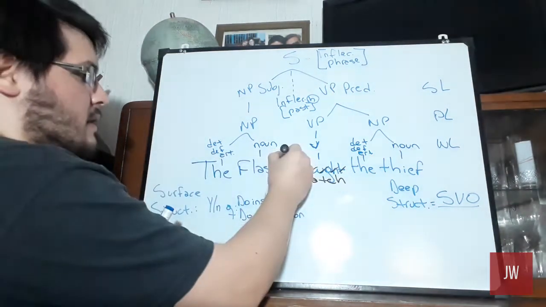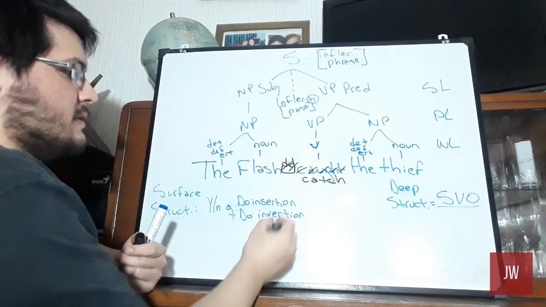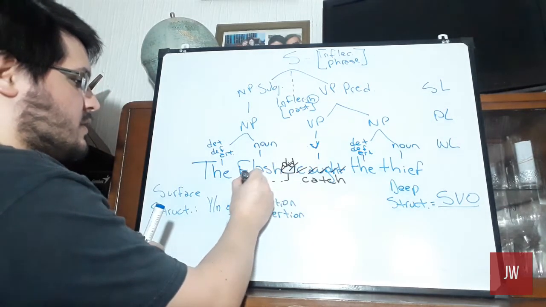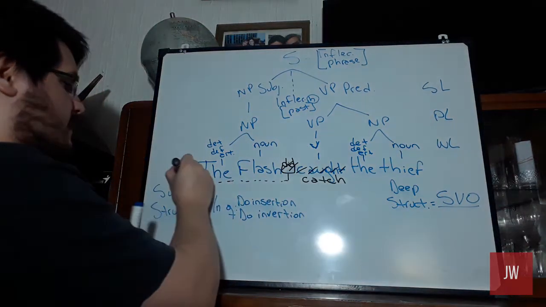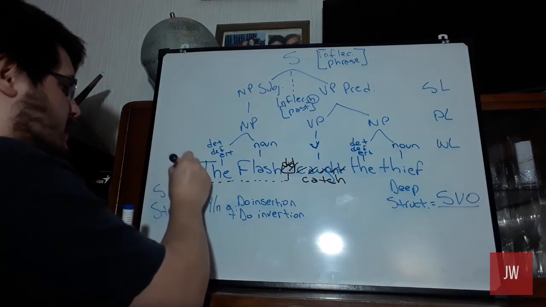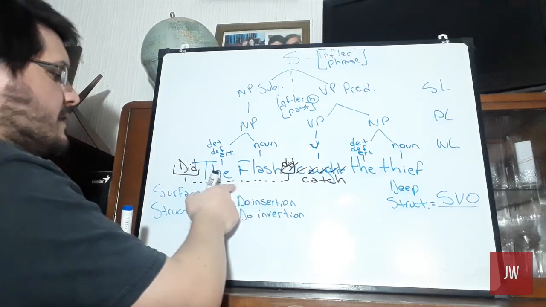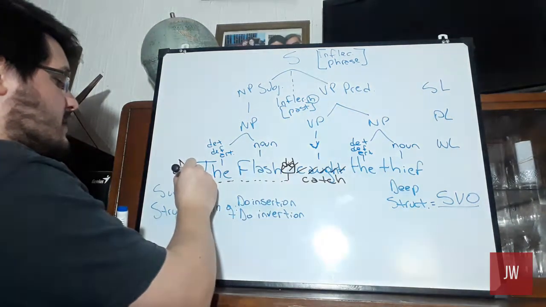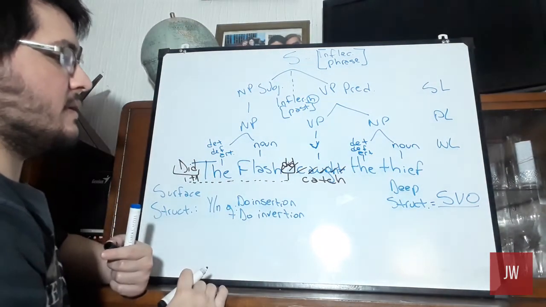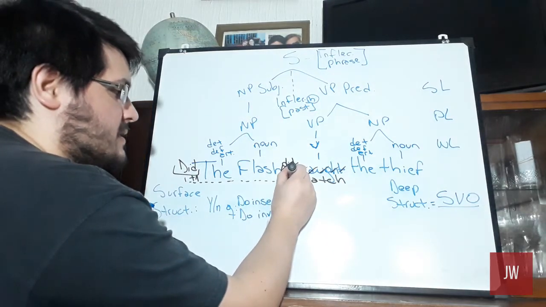We move this did into the front of the sentence. Did. That we leave a trace called trace 1, okay, and leave an empty space.